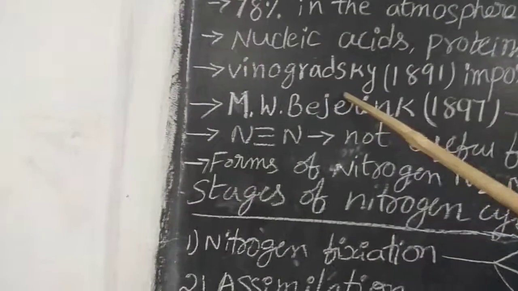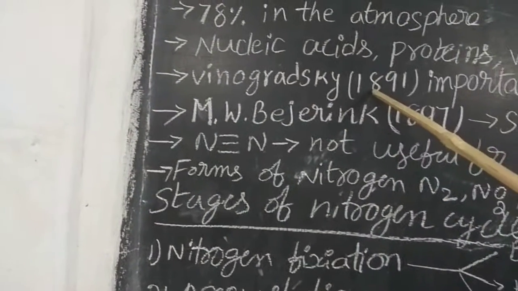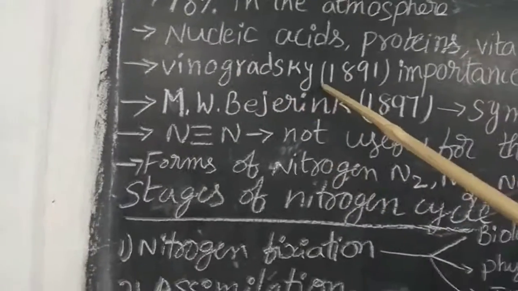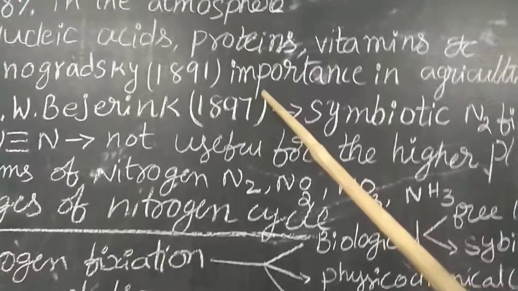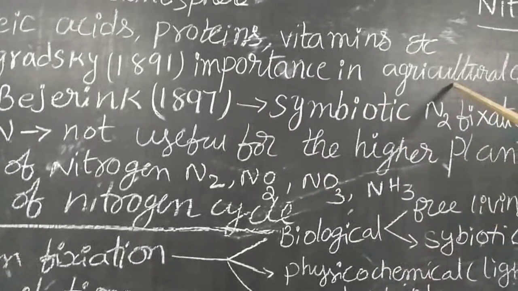And in 1891, Vinogradsky discovered the importance of nitrogen in agricultural crops.